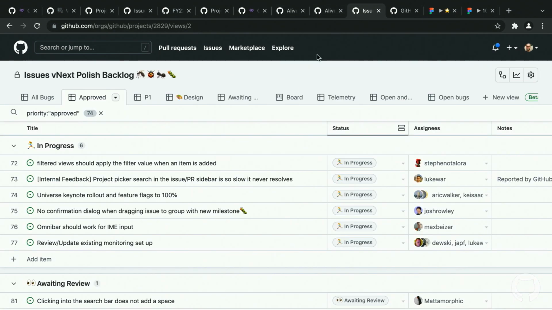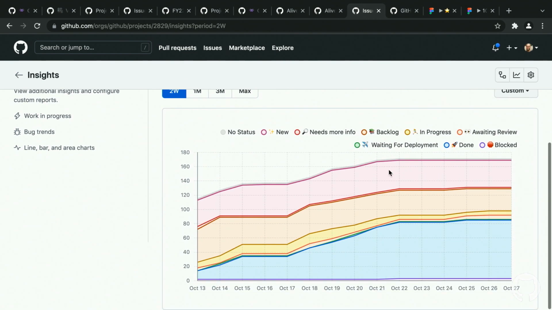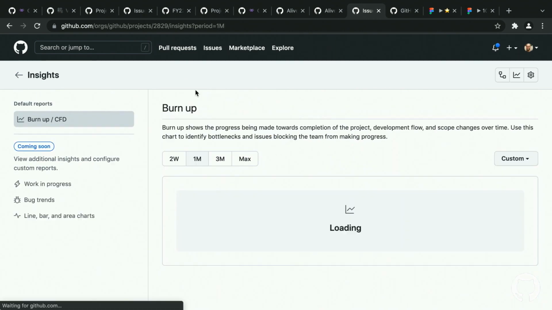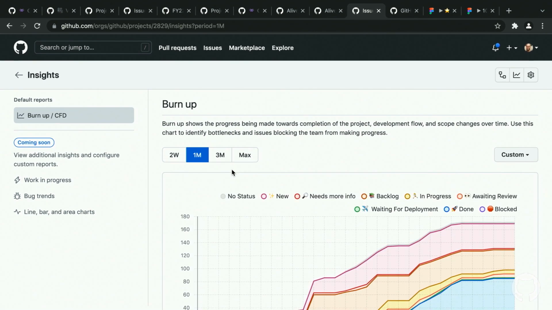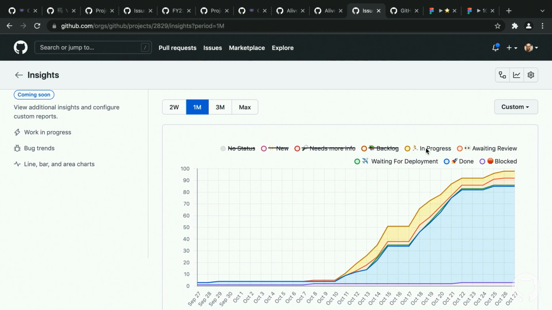Another one, if we go back into the backlog and I do the exact same thing, you can see we use a lot of statuses in there too. Yeah, just a couple of them. So again, you could go over here and do the exact same thing, maybe not in progress. But you could get a burn up as well. But we have a lot more that is coming. This is what really has me excited.